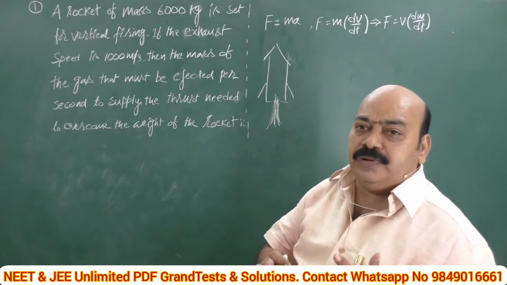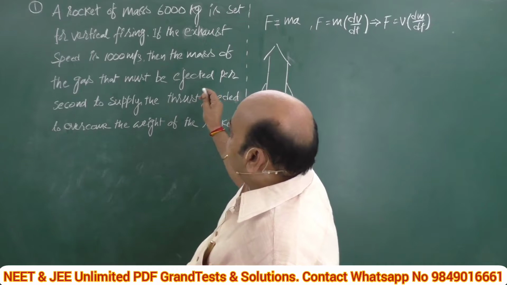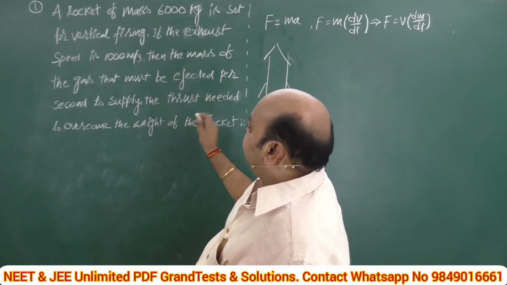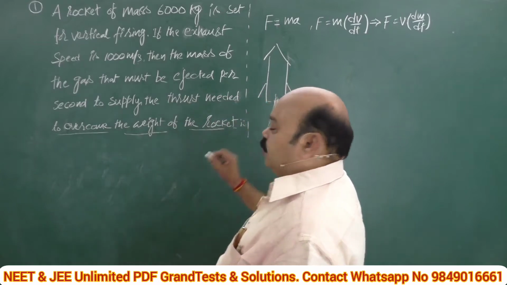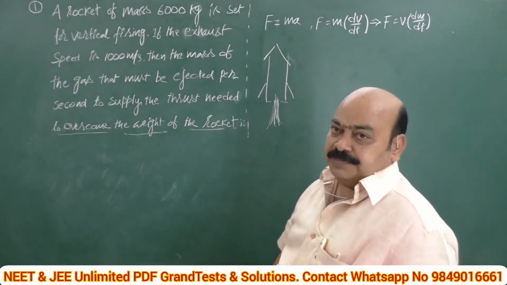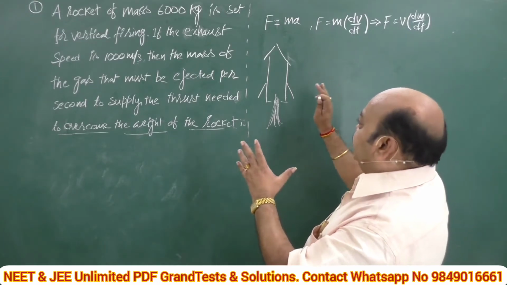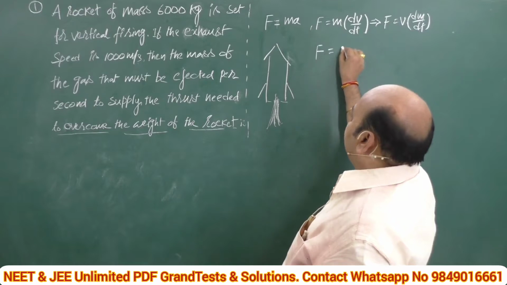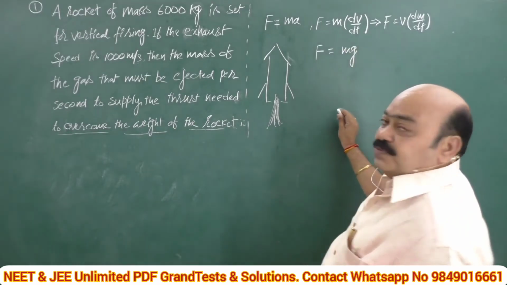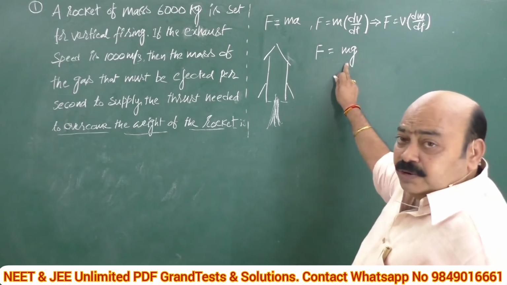In case one, what do we need? What is the upward thrust needed to overcome the weight of the rocket? That is why I am relating the weight and the upward thrust. That means here force F = mg, because it has to overcome its own weight only.